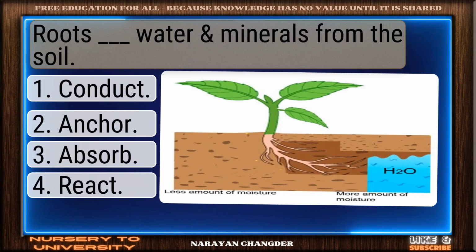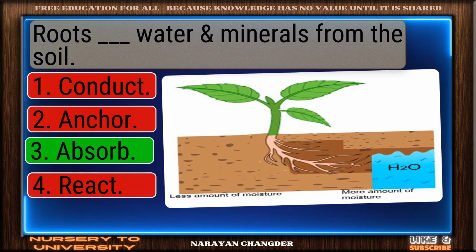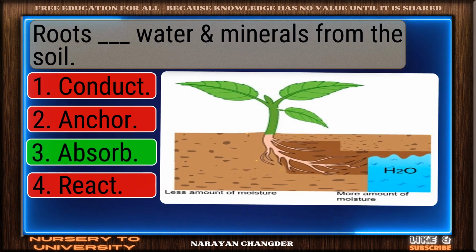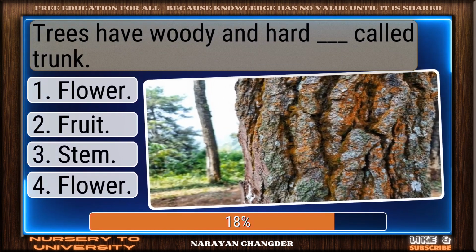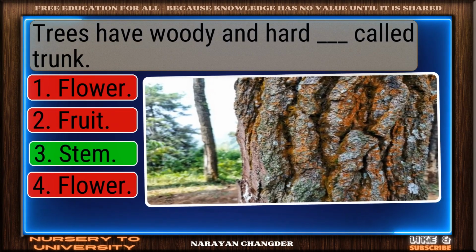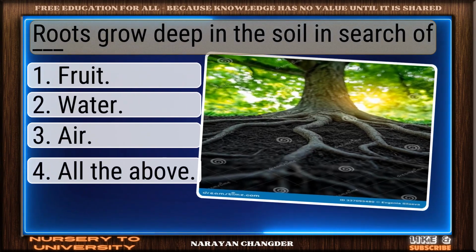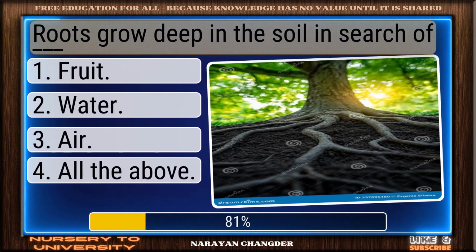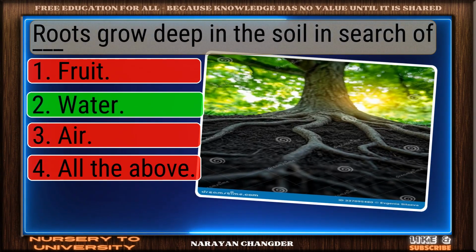Roots dash water and minerals from the soil. Good thinking. Absorb is the right answer. Trees have woody and hard dash called trunk. Strong choice. Stem is the right answer. Roots grow deep in the soil in search of dash. Smart pick. Water is the correct choice.